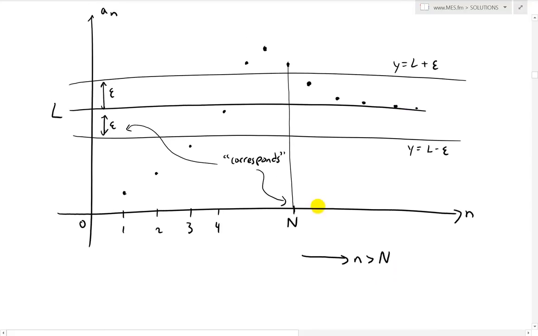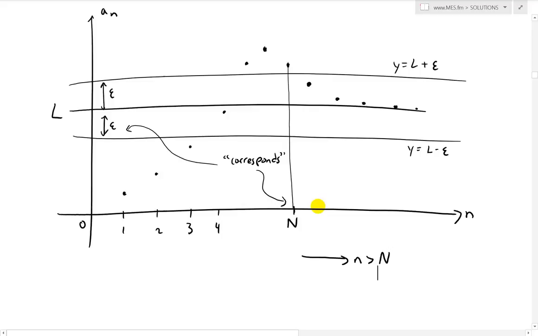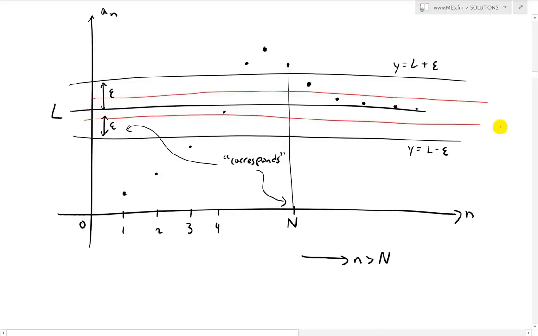And then if you were to draw this in red for an even smaller one, so let's just draw a smaller interval, like that, a new interval, epsilon there, even smaller, then we're just going to have a different corresponding n. So in this case, this one's going to be the corresponding one, because greater than it's going to be over there. So that's going to be the corresponding one, like that. This is going to be n, like that. And then this corresponds, let's put it right here, corresponds.